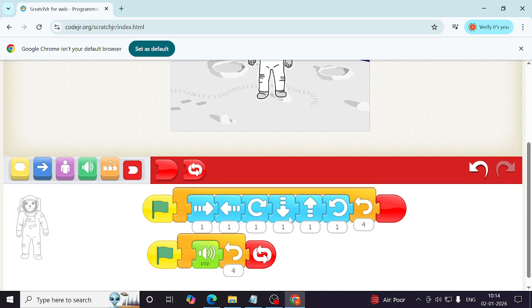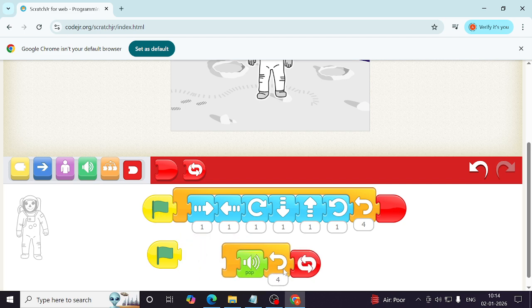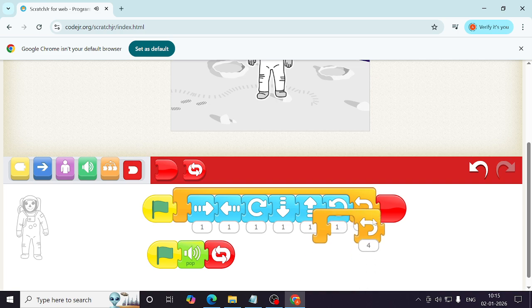So this is the code. This is end button, start button, pop sound. This is not required, you can only use it if you are using forever. This loop is not required.